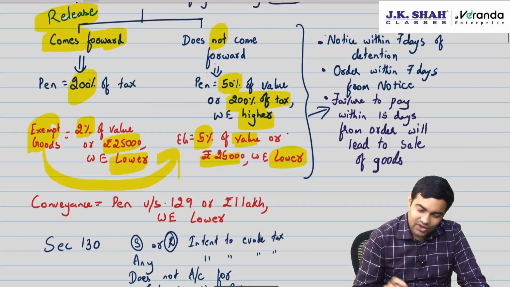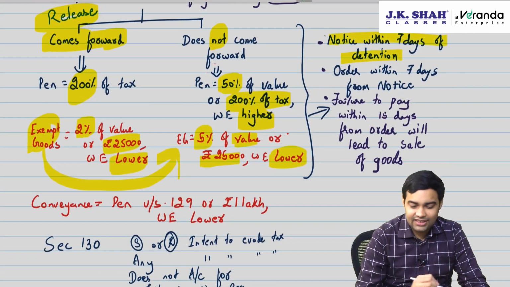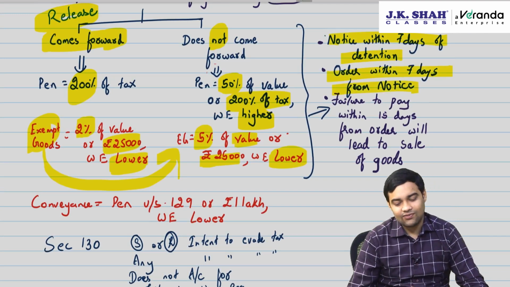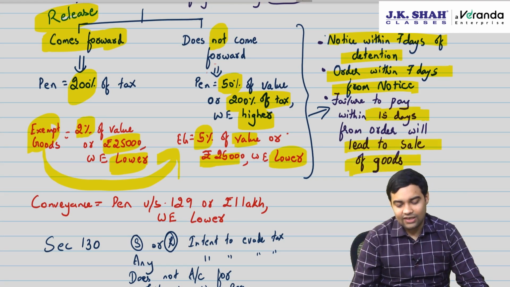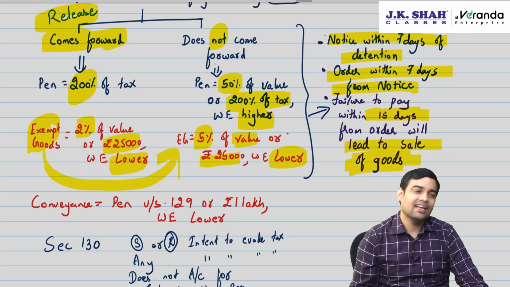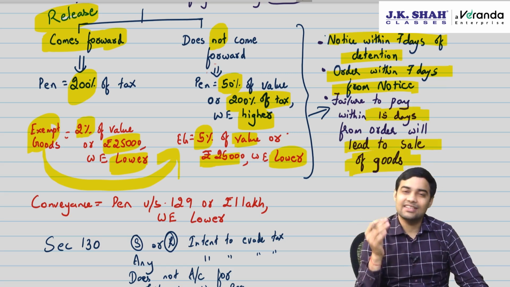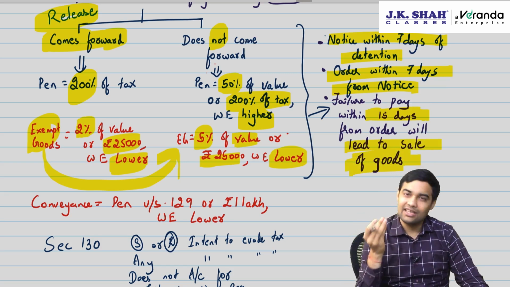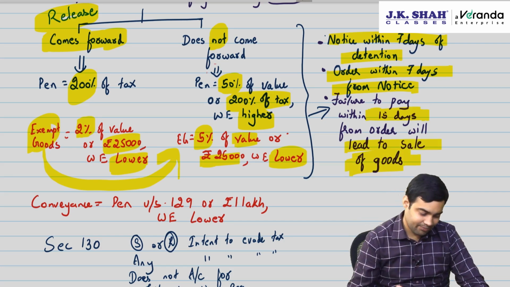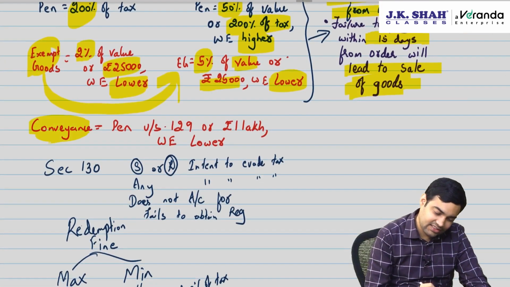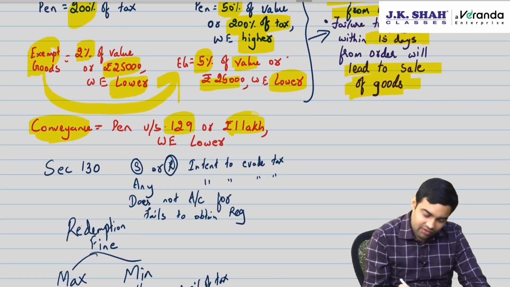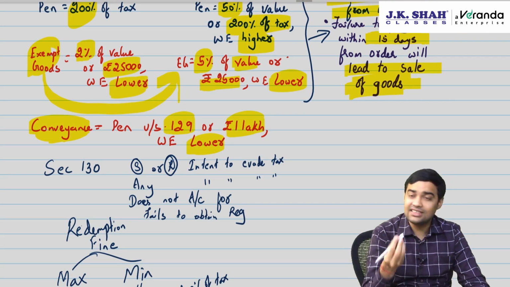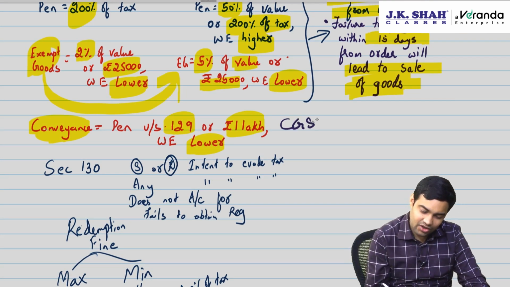Okay. Now, notice will be issued within 7 days of detention. Order will be passed within 7 days from notice. If you fail to pay within 15 days, then it will lead to sale of goods and there is an auction process. And if it is perishable hazardous goods, then it can be sold any time, even before 15 days expiry. Conveyance, the penalty on conveyance is penalty under section 129, that is whatever we read now, or 1 lakh, whichever is lower. And this is CGST Act. So again, you will have to double it for IGST.